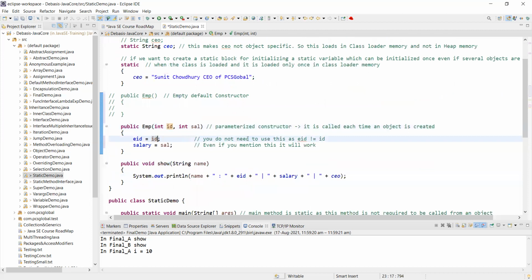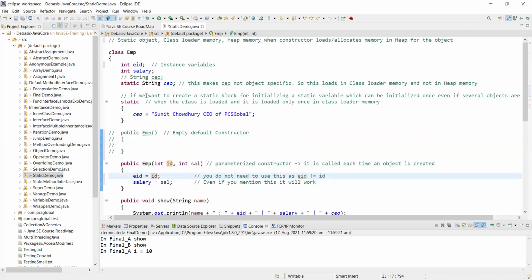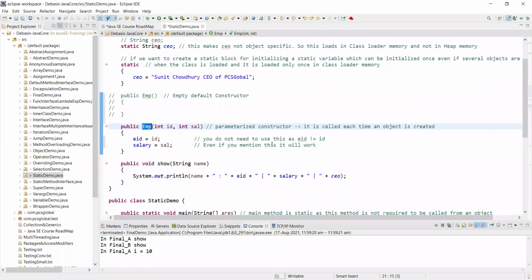But my question was, whenever I say EMP, the default constructor is not there. So still, should I be able to use this EMP as a constructor? Will this EMP be called by default? Okay, let me come to that stage.